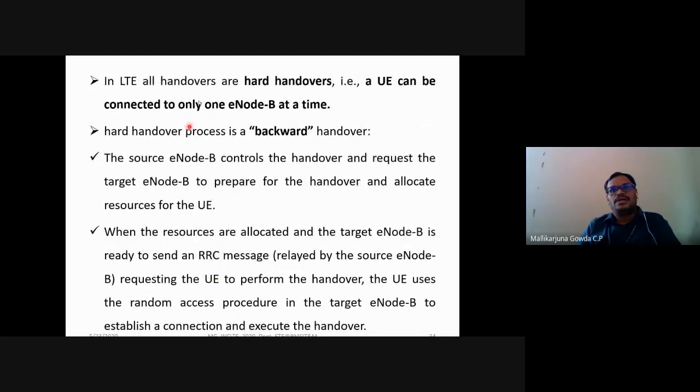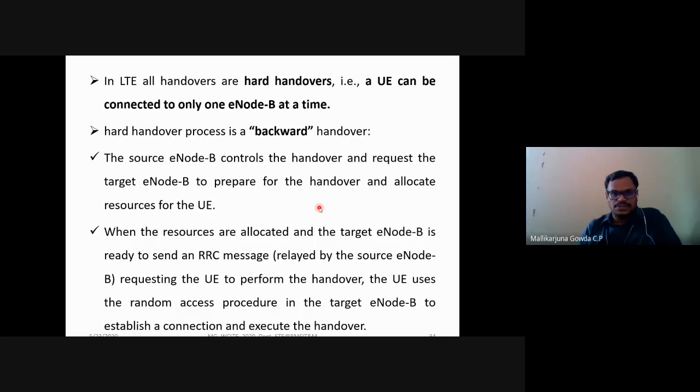So in LTE, all the handovers are hard handovers. Means the user equipment can be connected to only one of the eNB at any time. So the handover process is a backward handover process, we say. What is this backward handover process? Here the source eNB will control the handover and request the target eNB, right? This may be over the S1 interface or maybe the X2 interface. So the source eNB will control that handover and request a target eNB to prepare for the handover and allocate the resources for the user equipment.